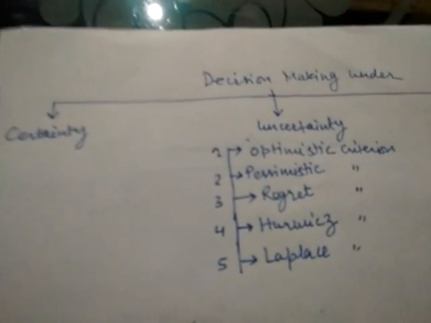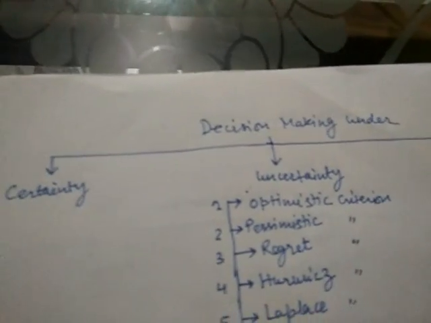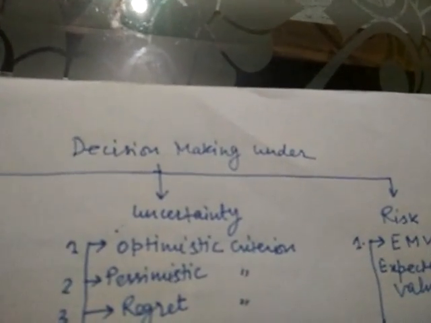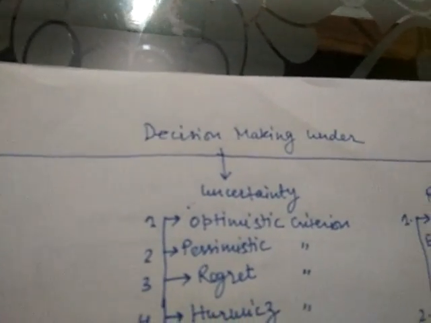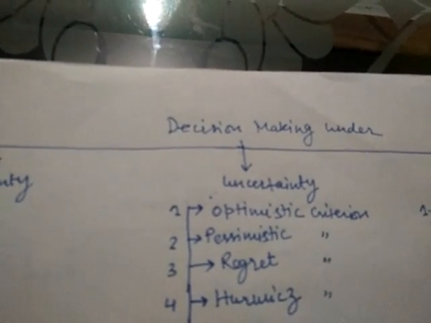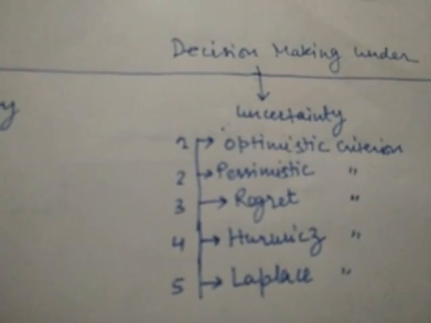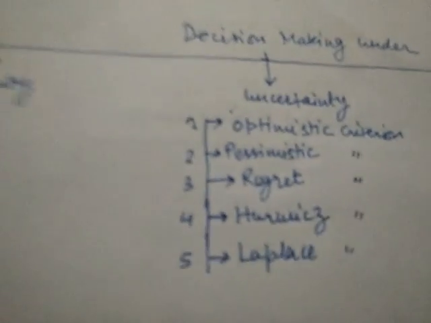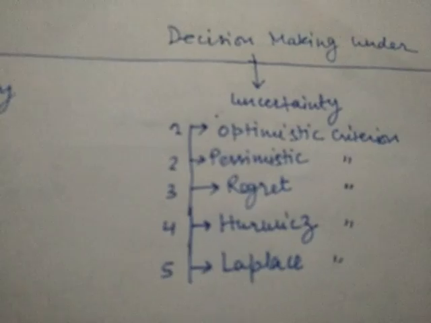My dear students, now we have understood the meaning of decision making under certainty, decision making under uncertainty, and decision making under risk, and how these situations are different from each other. Now we are going to learn how we are going to take decisions in the case of uncertainty. So there are five prescribed criteria: optimistic criteria, pessimistic criteria, regret, Hurwicz, Laplace. These are the different mindsets while taking decisions. Each of these criteria we are going to understand.